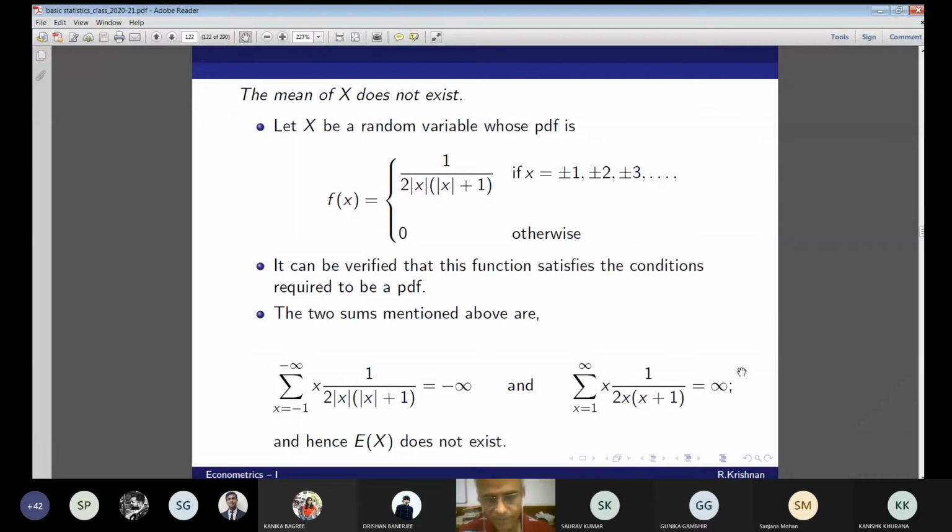It can be verified that this function satisfies the conditions required to be a PMF. Can you show how? Verify that this satisfies the conditions required to be a PMF. The two sums mentioned above are on the negative side and on the positive side. EX does not exist. Take the positive side. Can you see? Is it OK?